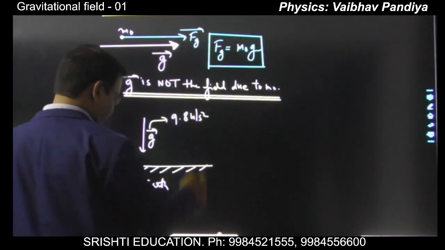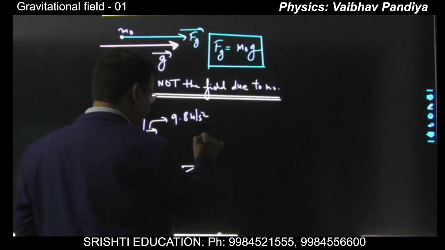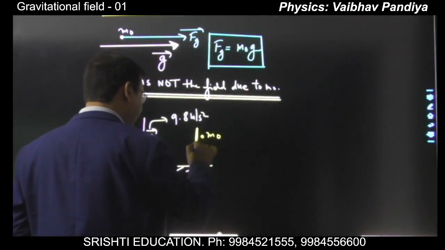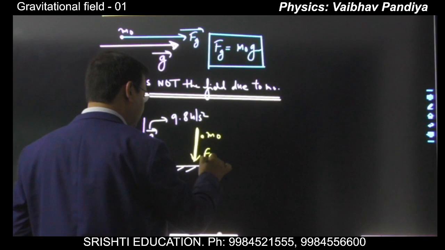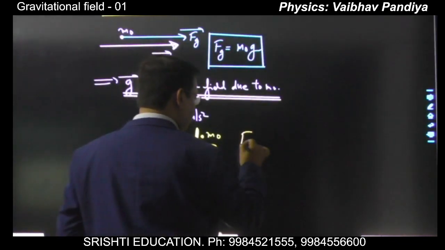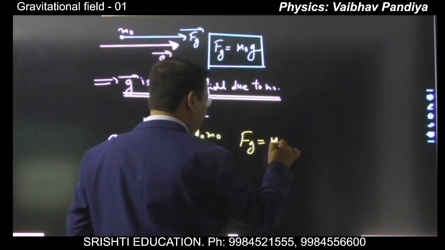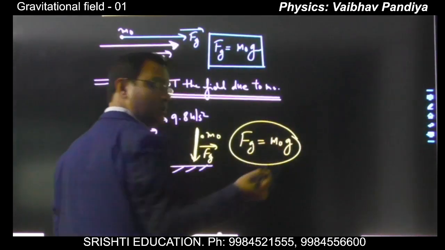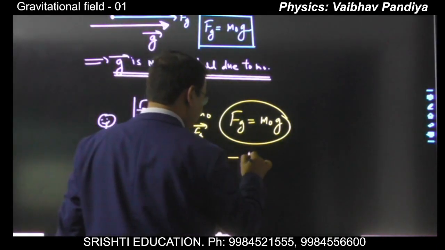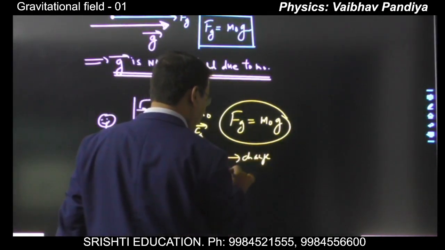So according to this property, if you put any particle of mass m naught, then this field will exert a gravitational force on m naught, Fg. Of course, in the direction of the field, that is vertically downward, and Fg will have a magnitude m naught g. So if you change m naught, what will happen?